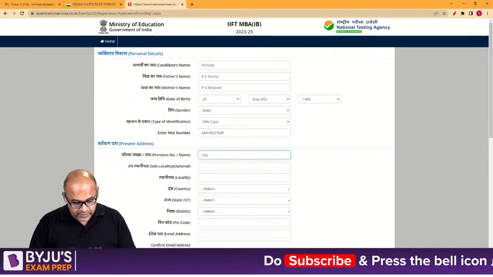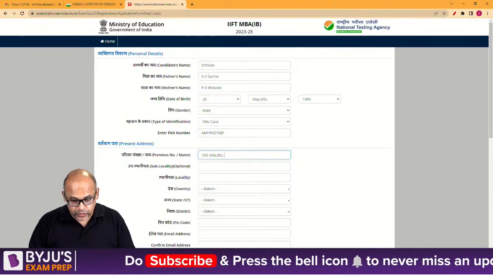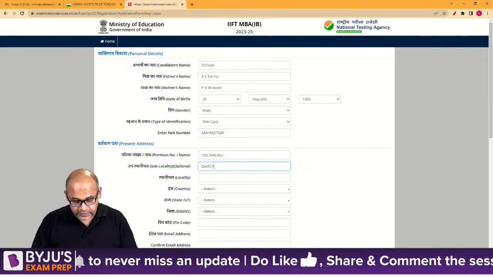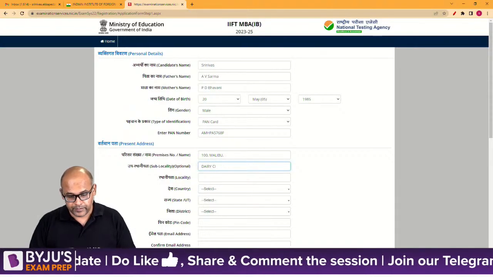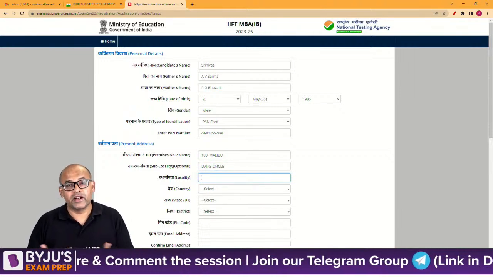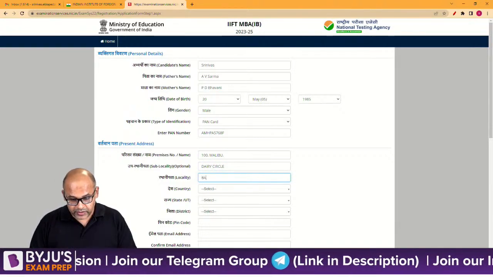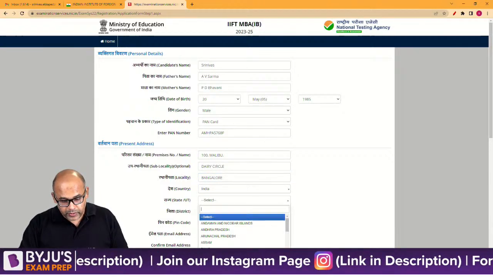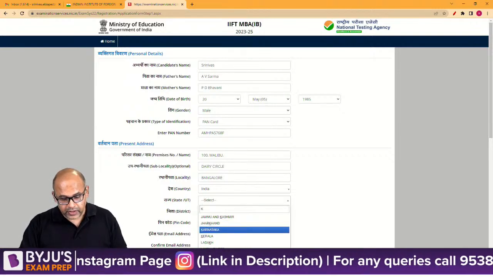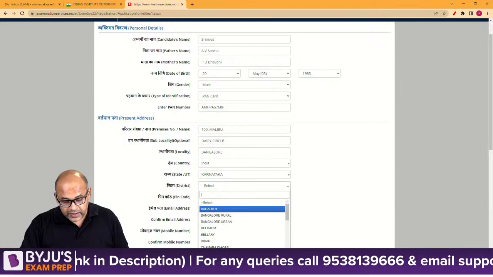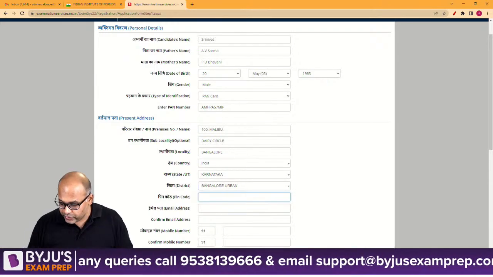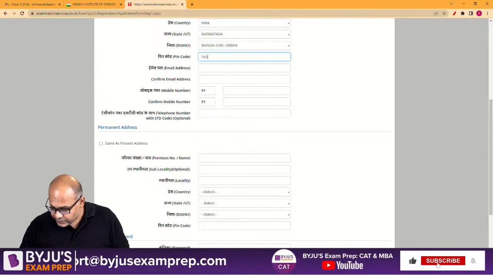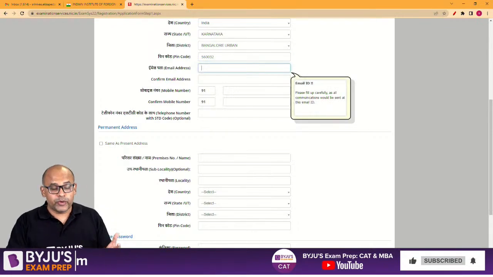100 Malibu, and then let me mention my office address, which is Dairy Circle, and then locality. I am currently residing in Bangalore, so I'll just mention Bangalore. Then country, of course, is India. Then you'll be looking at state, Karnataka. This is for me. Obviously, you'll fill your own states. Districts, it's Bangalore urban, and then pin code 560032, something like this is what you're going to fill. So 560032.